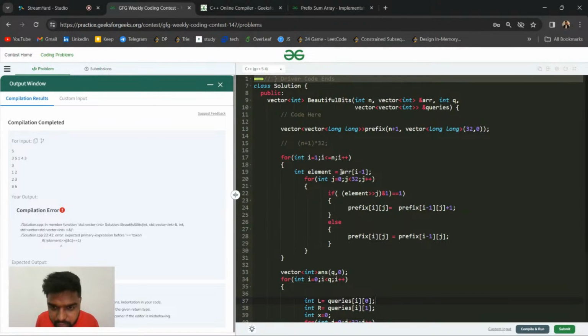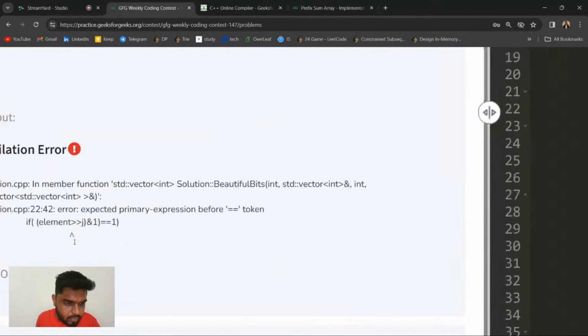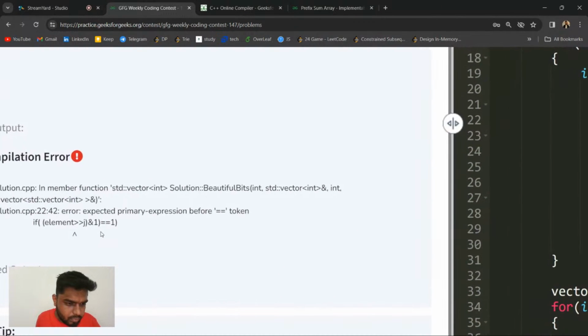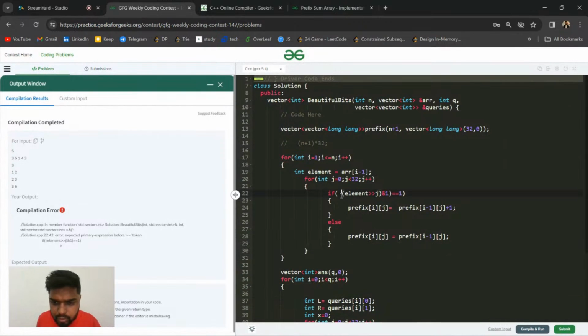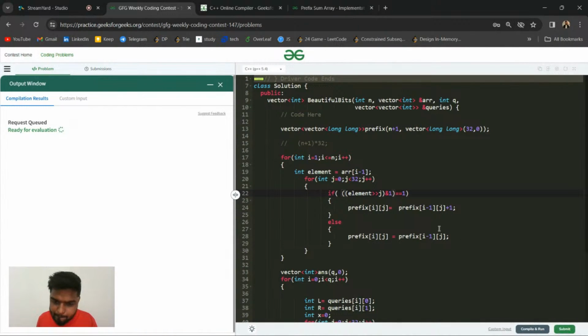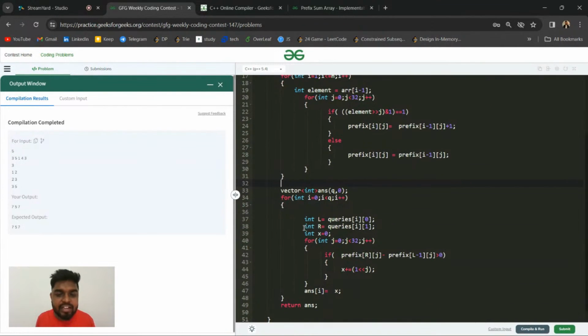Okay, then we are having this issue. Yes, I have made one mistake here. Every time x will be renewed. I want to find the minimum, no? So every time, this is fine basically, because for every element you will be iterating. So wherever you have the L to R range, your x will be fresh every time, no? You will be restarting, and then you will figure out.